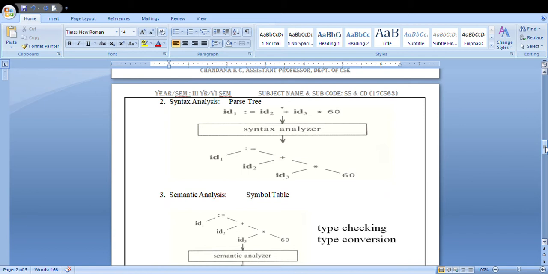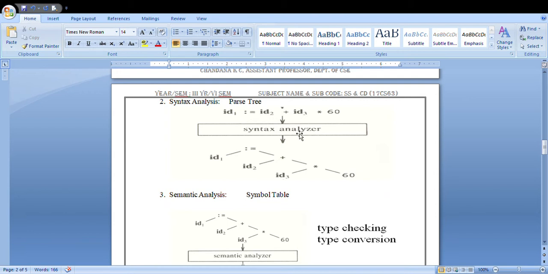Your lexical analyzer will just generate the tokens for the given expression, which are easy for the machine to understand and for further evaluation. Those tokens will be given as input to your syntax analyzer, whatever was generated by your previous step, the lexical analyzer.